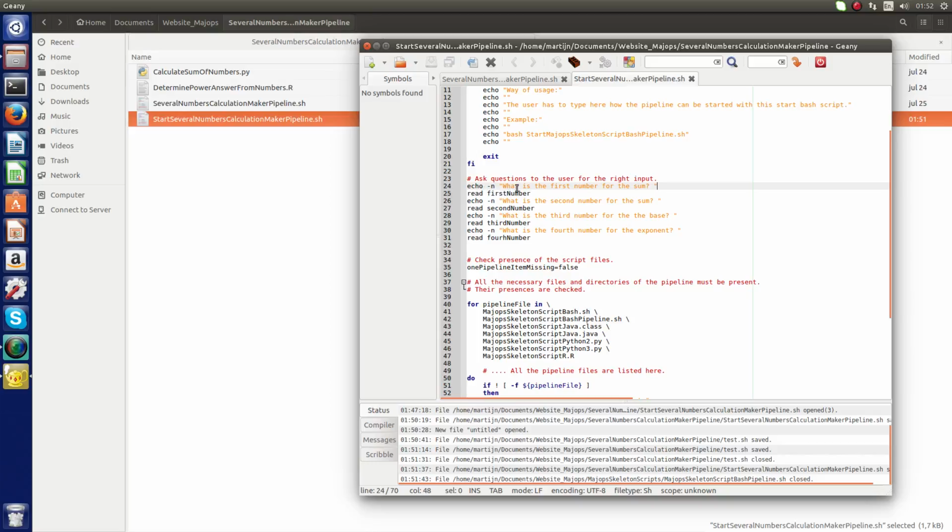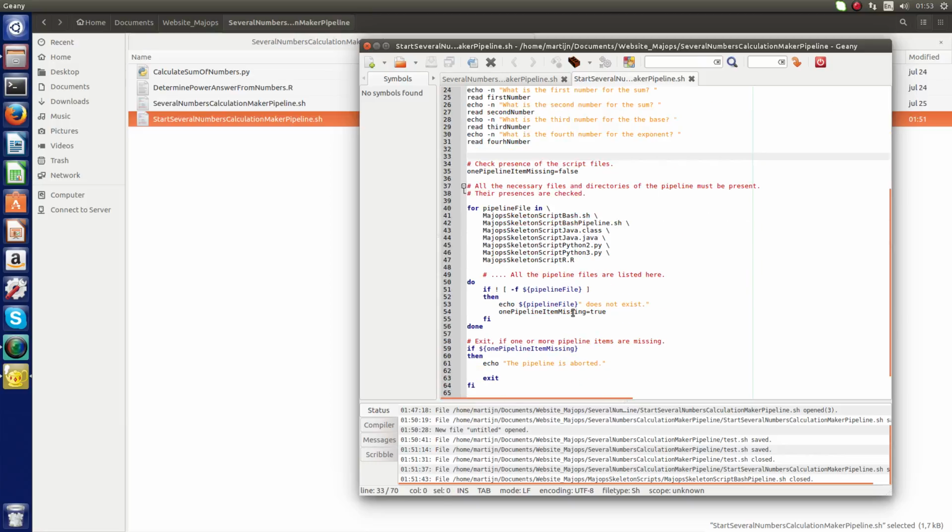So the first question is, what is the first number of the sum? Second question, what is the second number of the sum? The third question is, what is the third number for the days? And the fourth question is, what is the fourth number for the exponent? These are the variables that will save the input answers of the user in first number, second number, third number, fourth number.